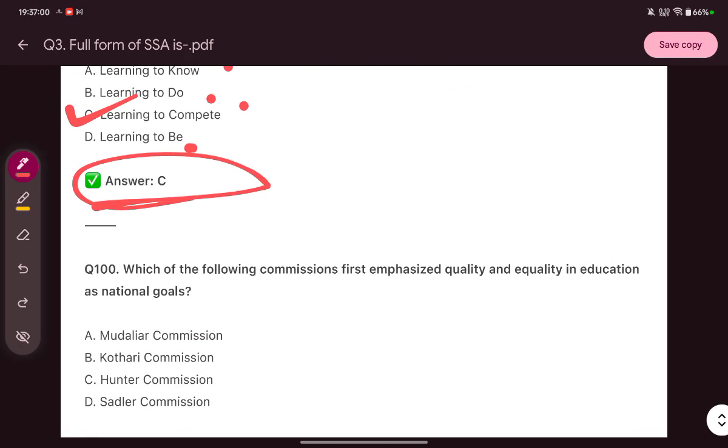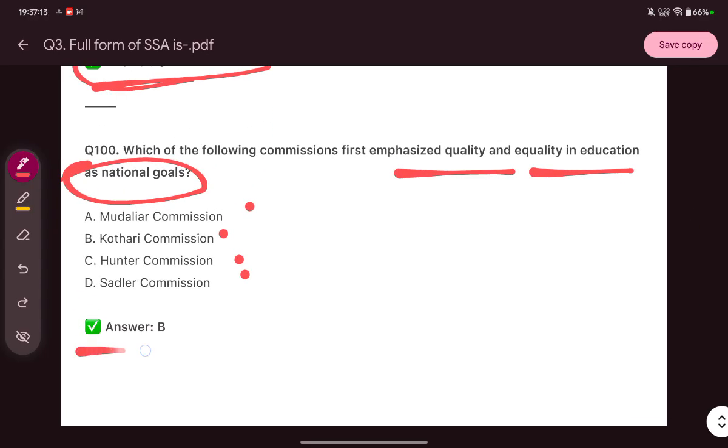Then which of the following commissions first emphasized quality and equality in education as national goals? Mudaliar Commission, Kothari Commission, Hunter Commission and Sadler Commission. The correct answer is B, Kothari Commission.